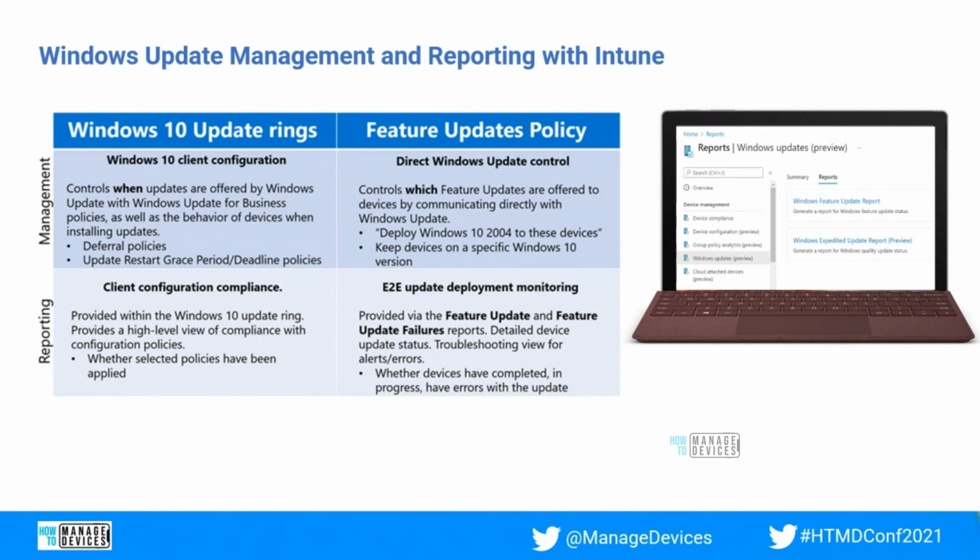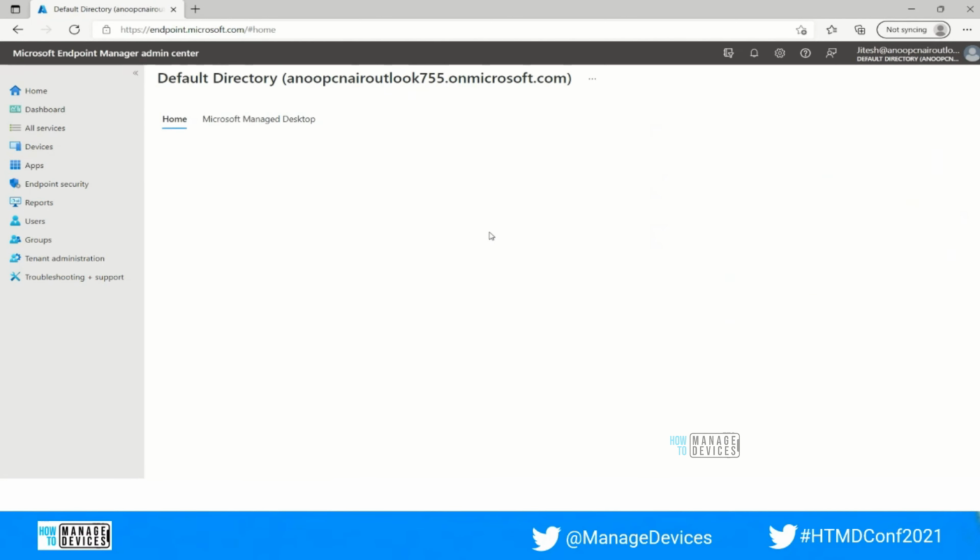So with the help of all those update rings and policies, we get a different kind of reporting experience for the end user. That is basically useful for troubleshooting any operation and for collecting and maintaining compliance for the devices. So moving to the next, I will show you how exactly we are able to fetch the report.